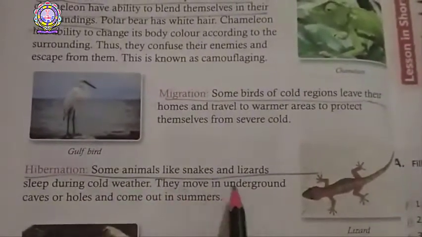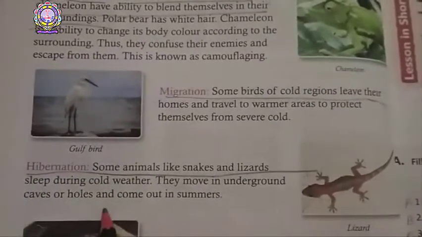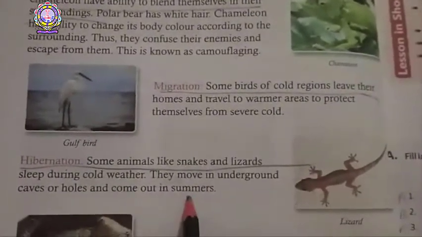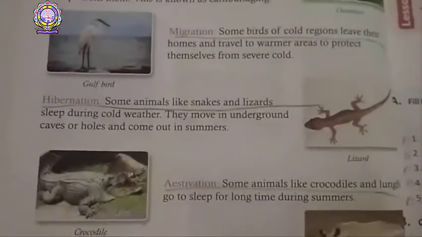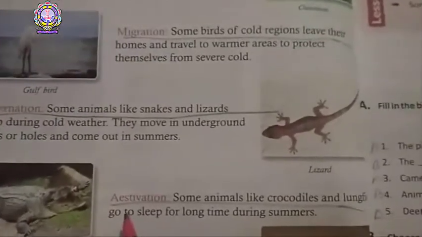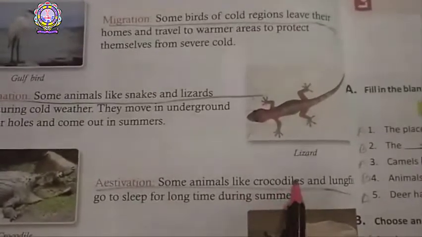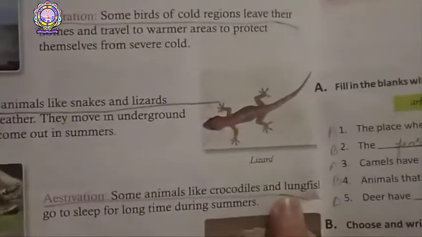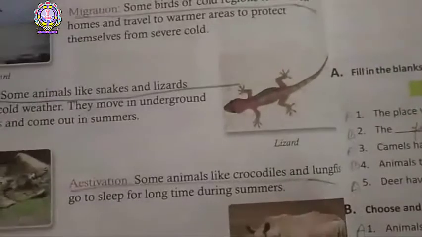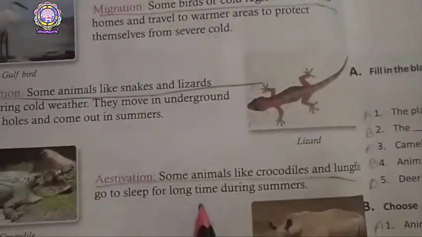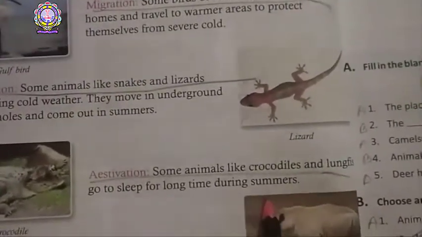They move into underground caves or holes and come out in summer. Estivation. Some animals like crocodile and lungfish go to sleep for a long time during summer.